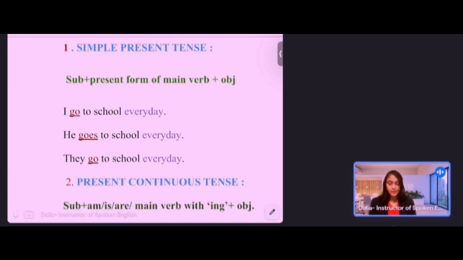If you look at the last sentence, it is like they go. They is plural, so that's why it is go. We haven't used any kind of s or es because they is plural. So this is all about simple present tense affirmative sentence. Got it?